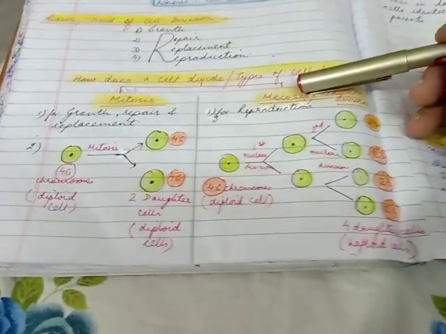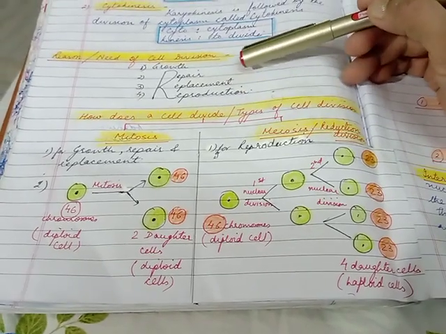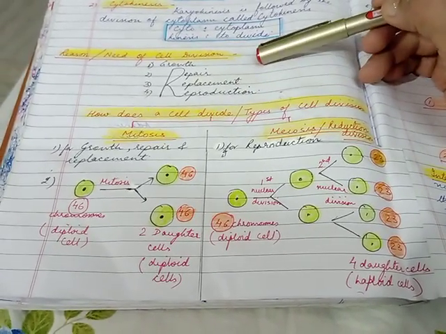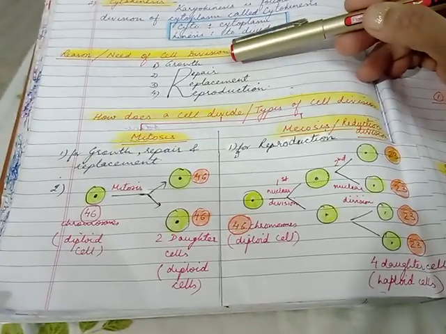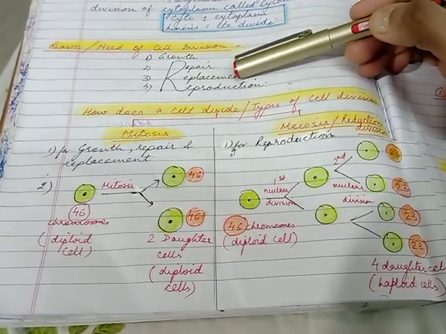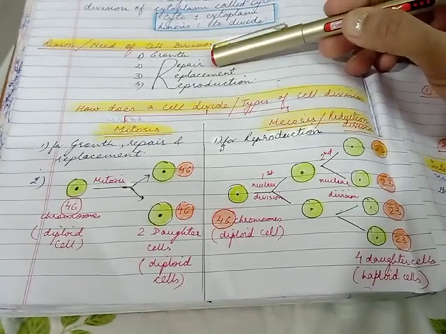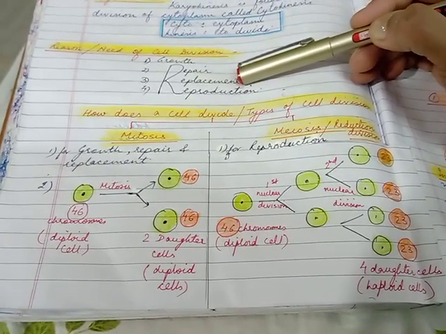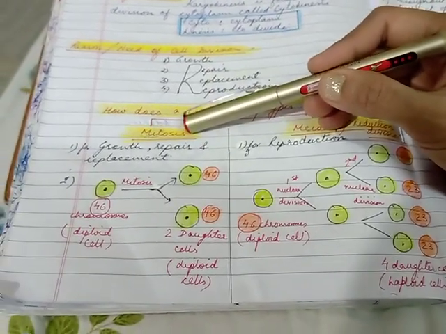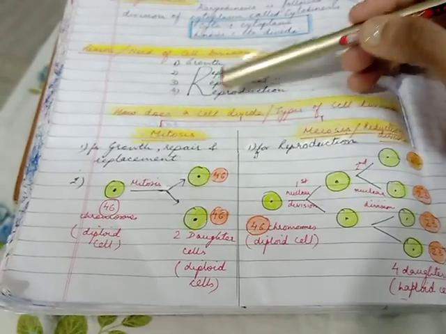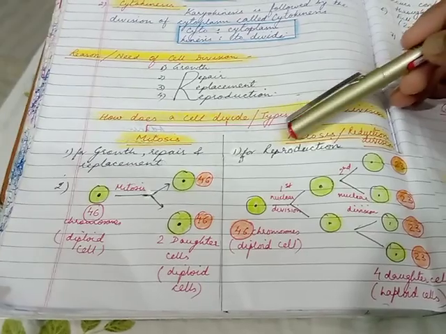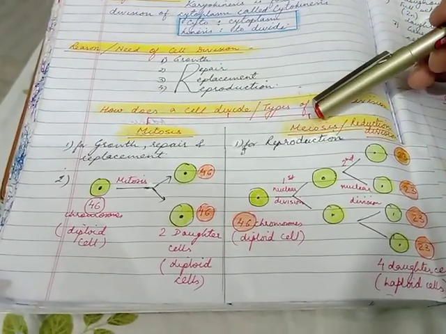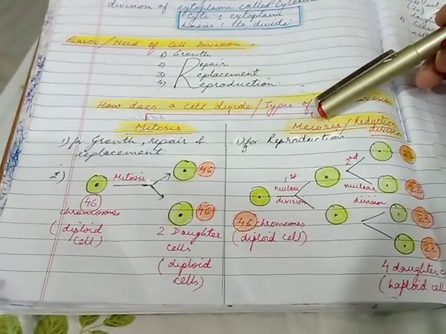Let us begin. Out of the 4 reasons for cell division, 1G and 3Rs, always remember the first, second and third, that is growth, repair and replacement, are the reasons for any cell to undergo mitosis. Whereas the last one, all alone, reproduction, is the only need why a cell should undergo meiosis, that is a reduction division.